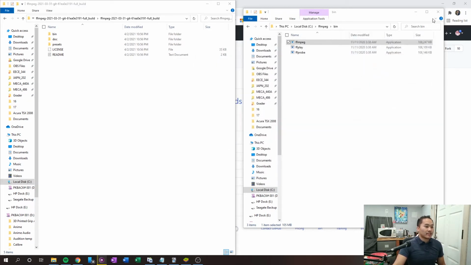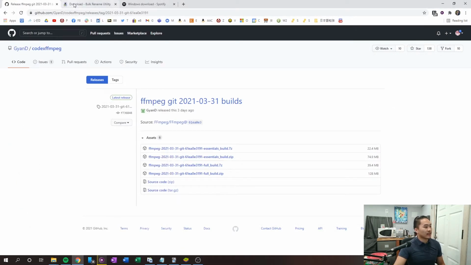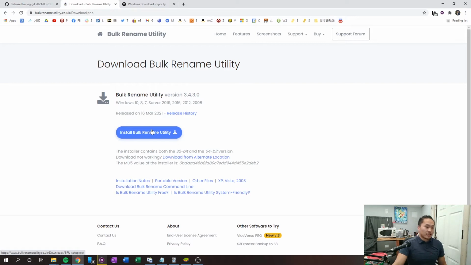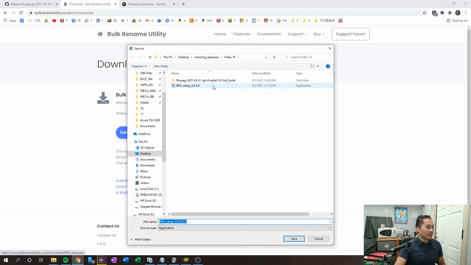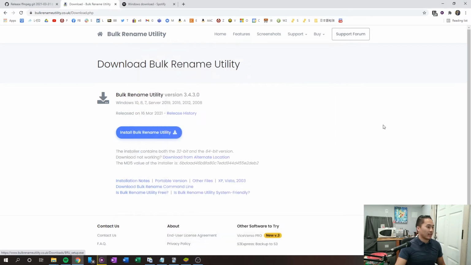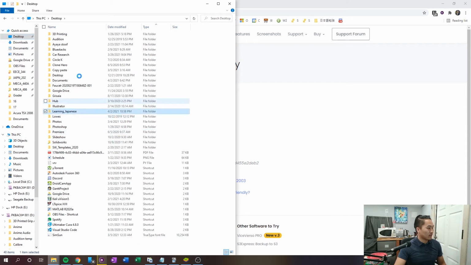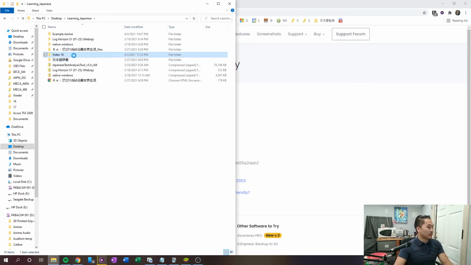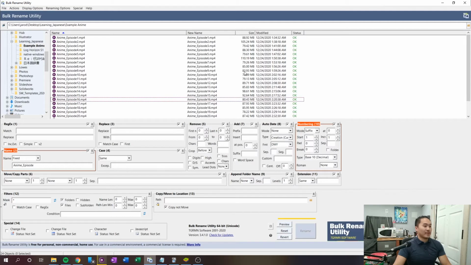What we want to do next is download the bulk rename utility. So just go ahead and click on this link here. Don't click on anything else. It's going to download this BRU setup, and you're just going to run the bulk rename utility setup. You just want to double click this and run the setup, and what you'll end up with is an application that looks like this.